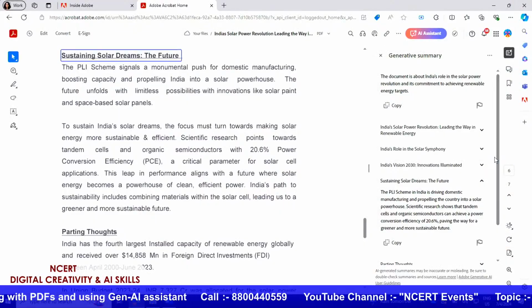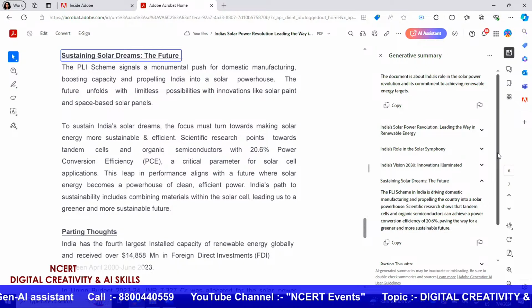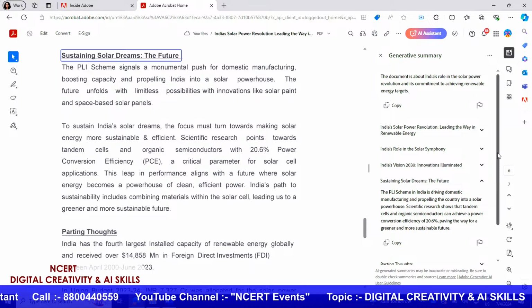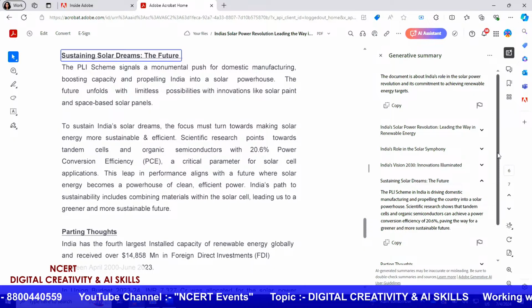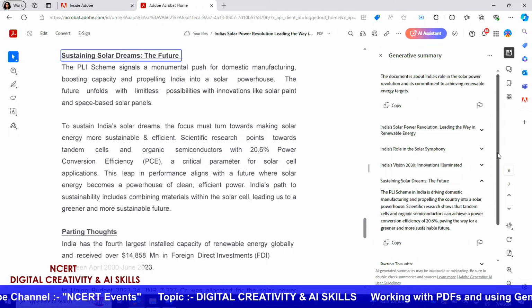I think this would be very helpful for our educators, because this will again allow them to review any kind of new topic, and of course, because the AI assistant is limited to the document, you can be assured that whatever information it is giving you is correct.